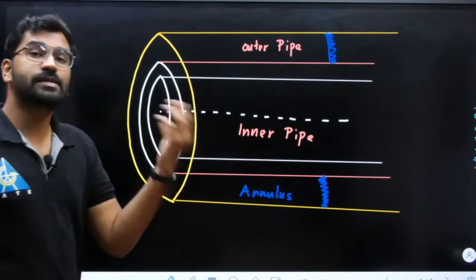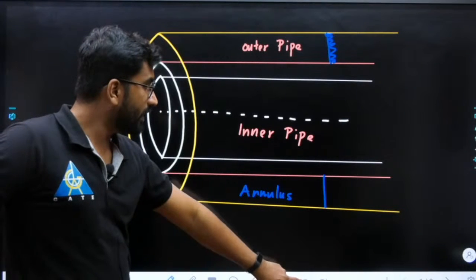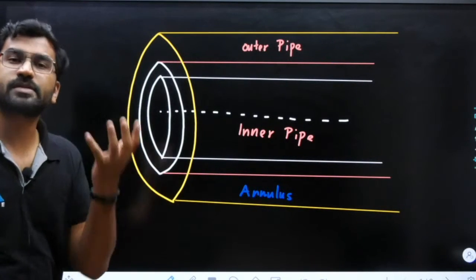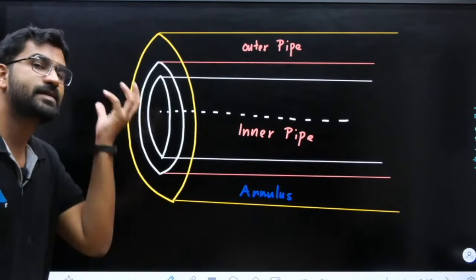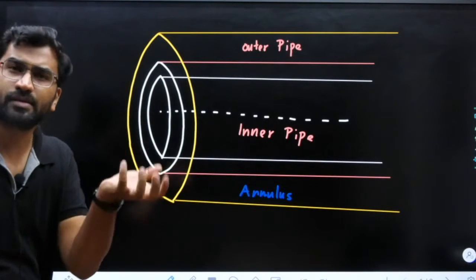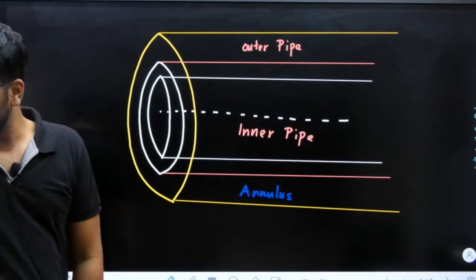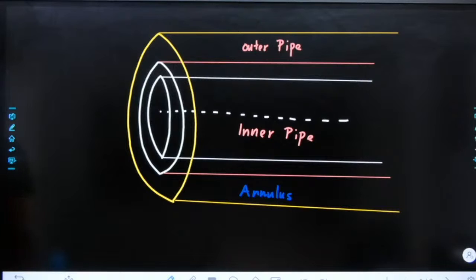But in the annulus case you will have problems. You have a non-circular cross section given, so you have to calculate what the hydraulic diameter is. So let us check how we will calculate with the same example. Once again, for those who are asking what is annulus, let me show you this.